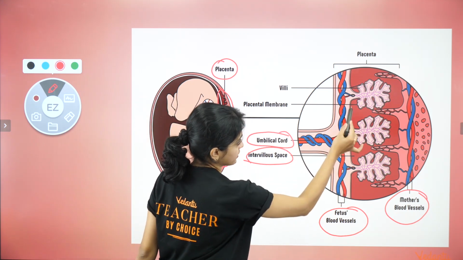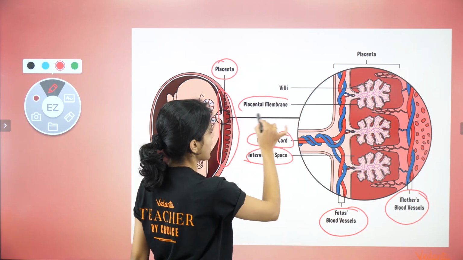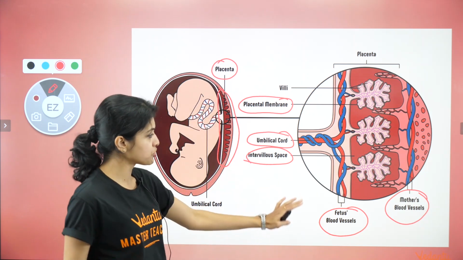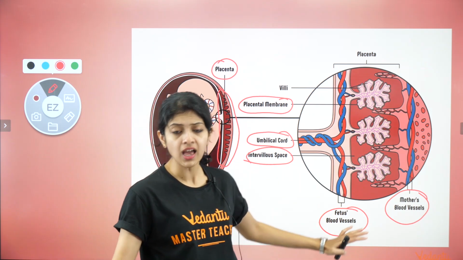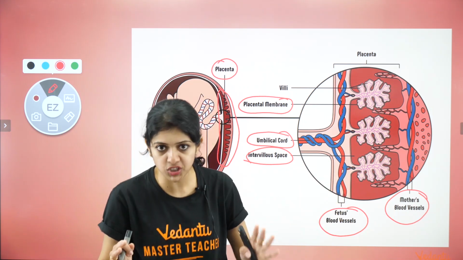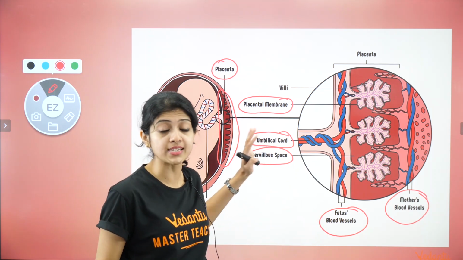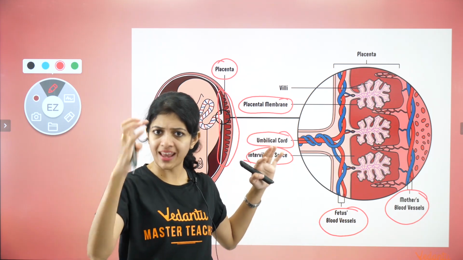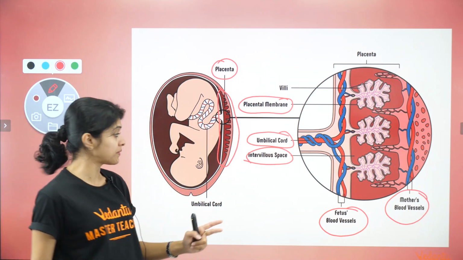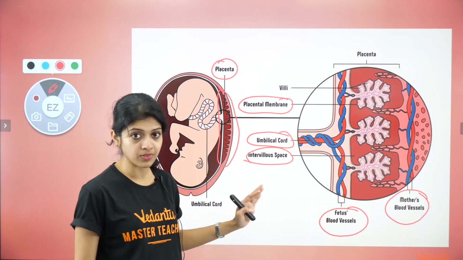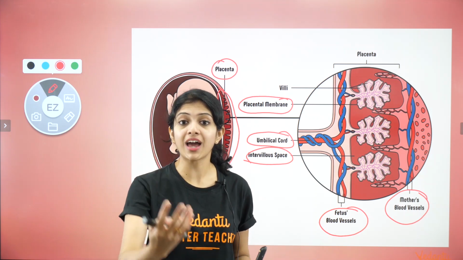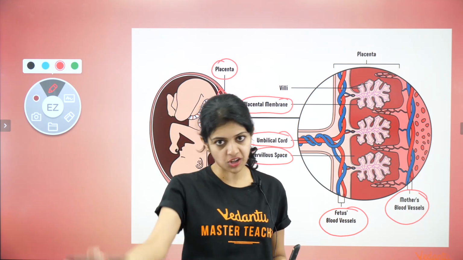This layer or this villus is part of the placental membrane. Right, children? So I put this here only for you to have better understanding. Not that you would be asked questions based on such a diagram, but to be able to imagine it, I feel that you should have this, so that you never forget about this for the rest of your life. Keep in mind, what have we discussed in the last 2 minutes? We are talking about the placenta, which acts as the structure that supports the embryo in terms of nourishment and oxygenation and excretion, right?